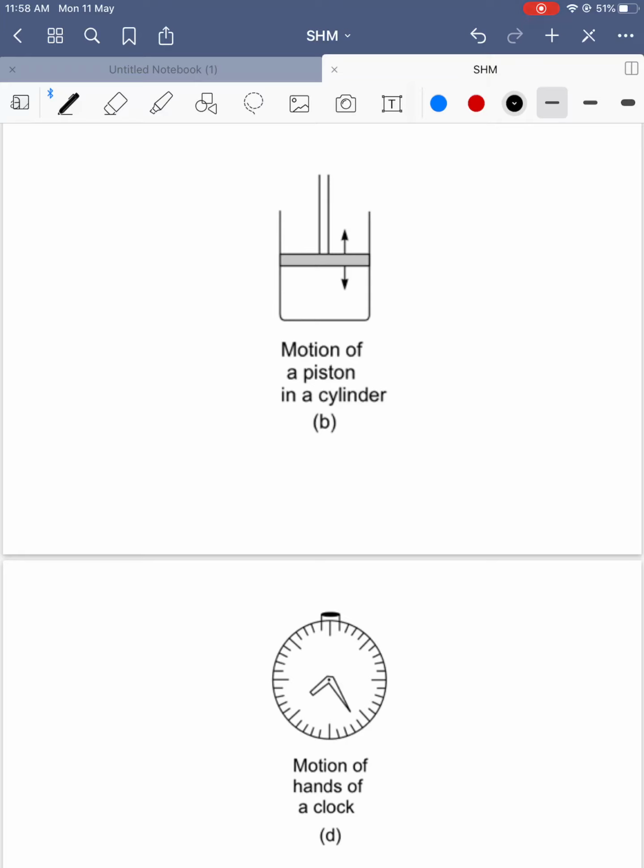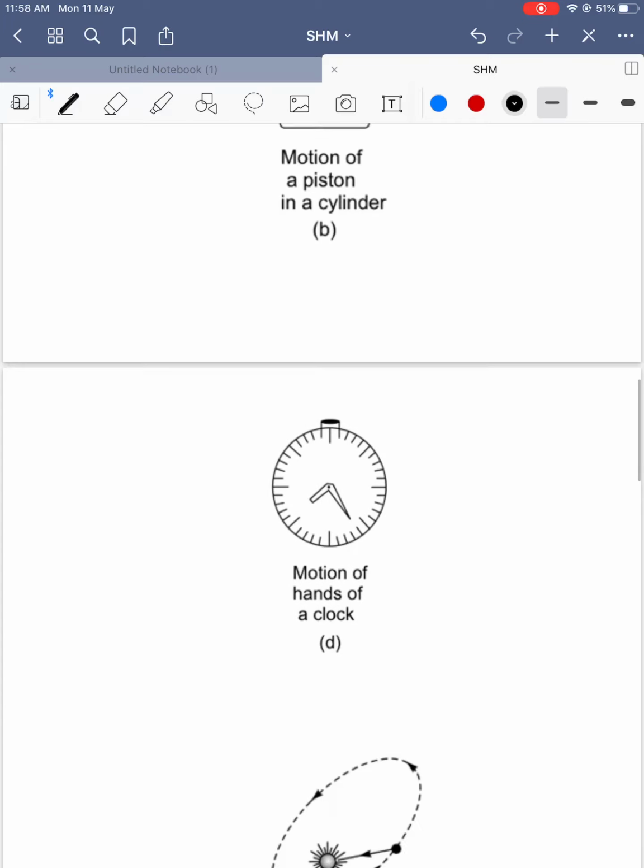Then there is a piston. Say you compress the piston and then just leave it. It comes back to its equilibrium position and then goes up. After going up, it comes down again and repeats its motion. This kind of motion is called a repeating motion.